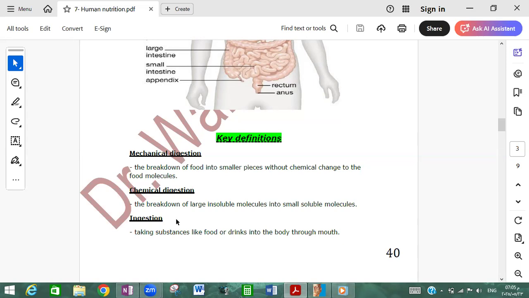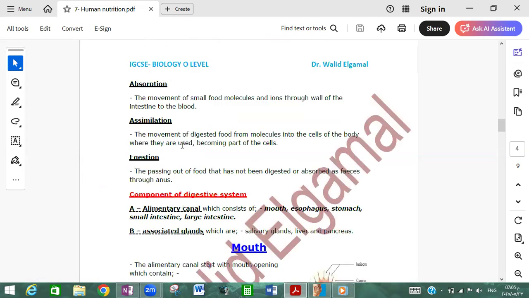Also, there is another definition, we call it ingestion. What is meant by ingestion? Ingestion is taking any substance like food or drink through our mouth. We call this process ingestion. Absorption. Absorption is the movement of small food molecules and ions through the wall of our small intestine into the blood.